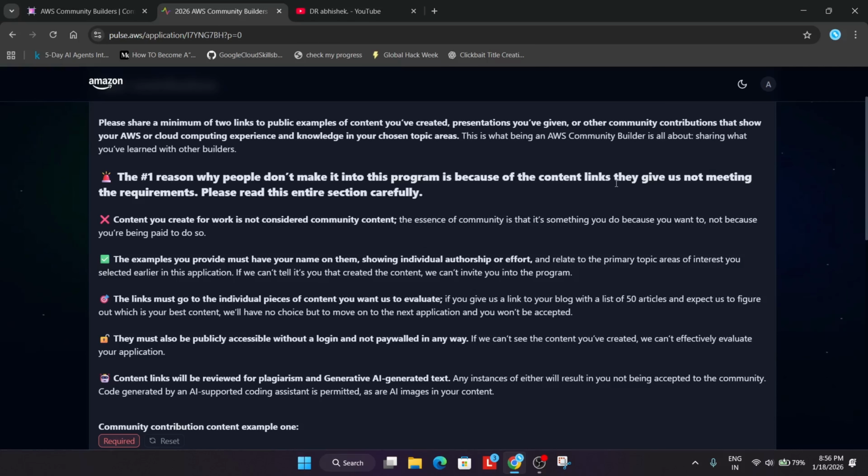The reason is that they are explaining why people are not getting selected in this program. So whatever content you create, okay, should be helpful for the community. Okay, because most people think that we are not getting paid, so they paste anything randomly. Your content should speak for itself, the quality. Okay, it does not matter whether you are getting paid on the program or not. In simple words, they are saying make quality content.